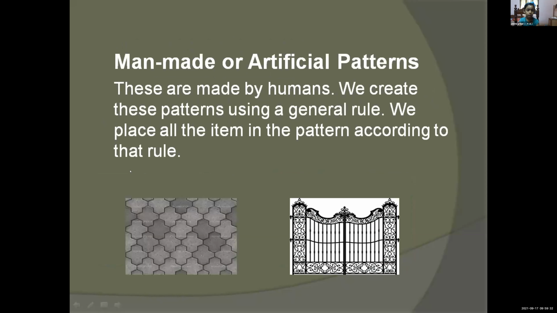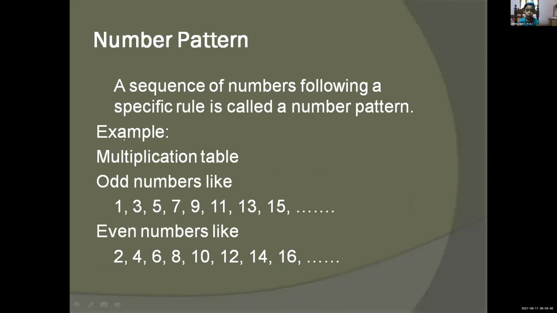Number pattern. A sequence of numbers following a specific rule is called a number pattern. Example, multiplication table. All the odd numbers like 1, 3, 5, 7, 9, 11, 13, 15, and so on. Even numbers like 2, 4, 6, 8, 10, 12, 14, 16, and so on.